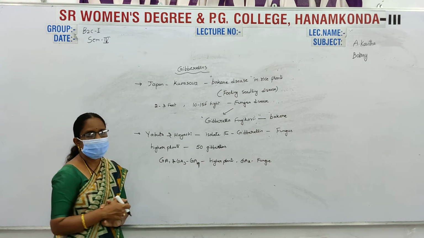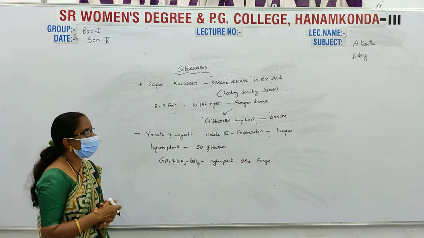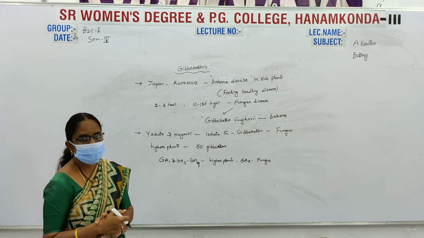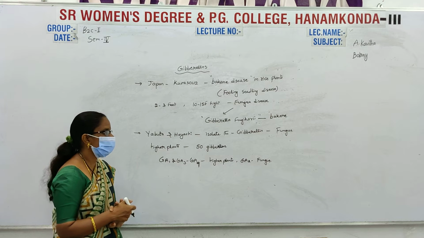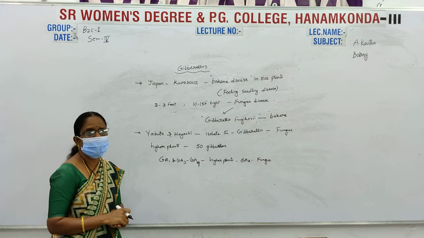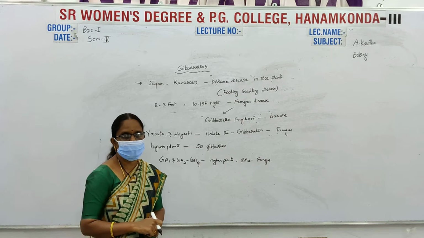It is caused by the fungus Gibberella fujikuroi. Next, Yabuta and Hayashi isolated gibberellic acid from Gibberella fujikuroi.